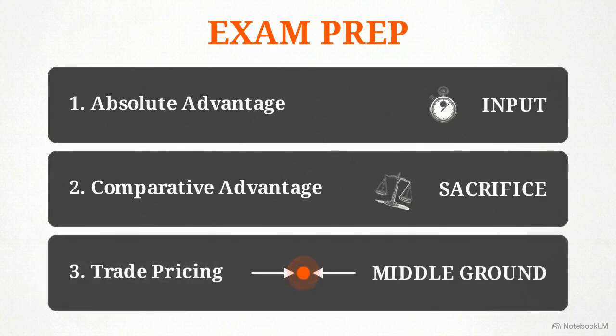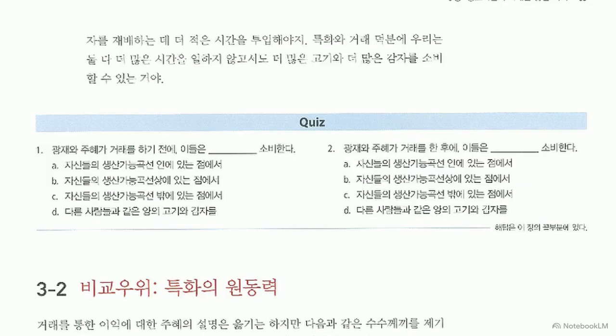Third, a mutually beneficial trade price must exist between the opportunity costs of the 2 producers. Applying these 3 steps in sequence provides a consistent method for solving comparative advantage problems on your exam.